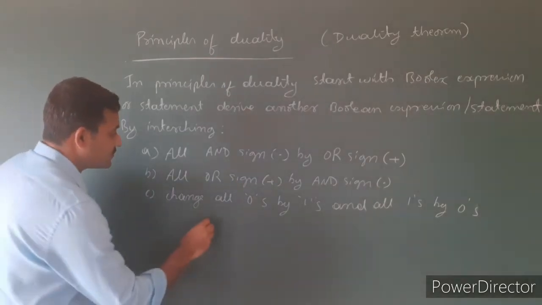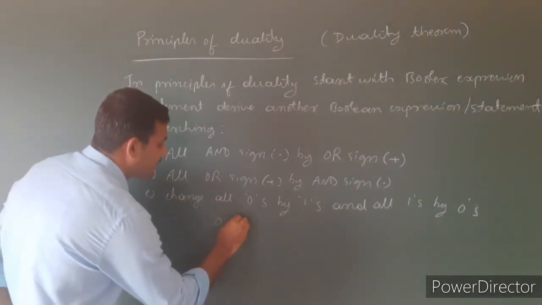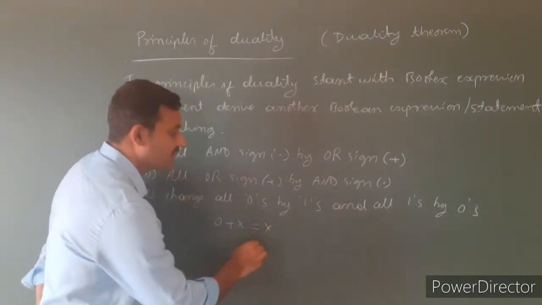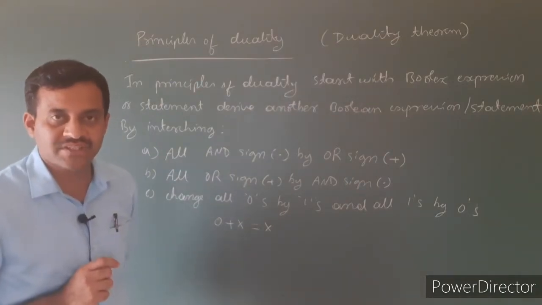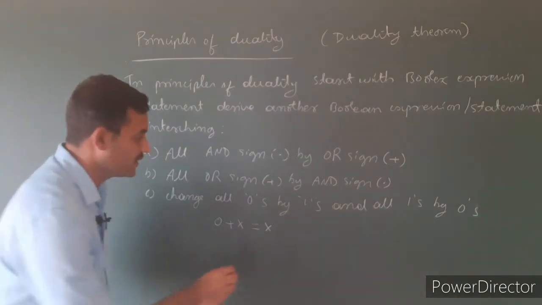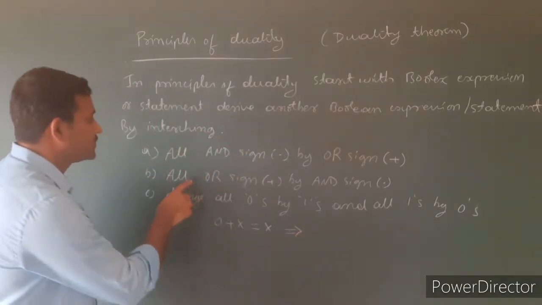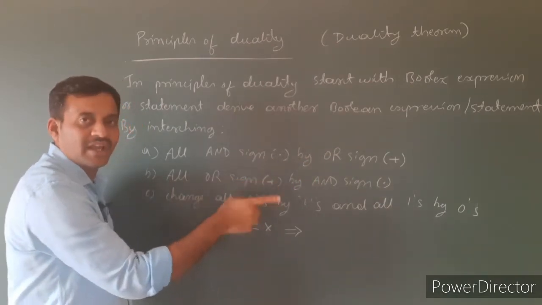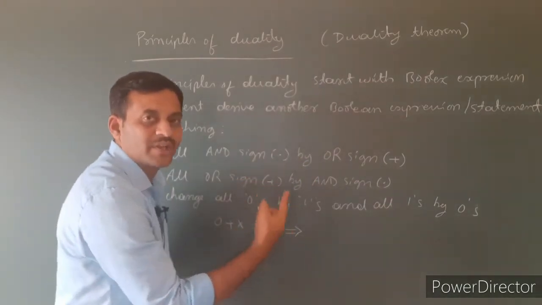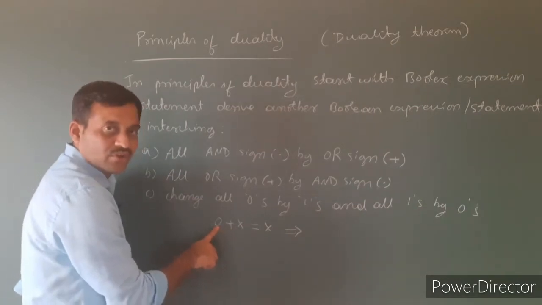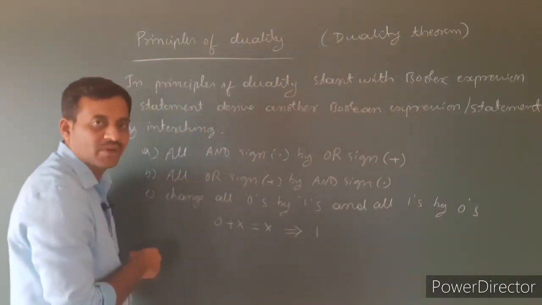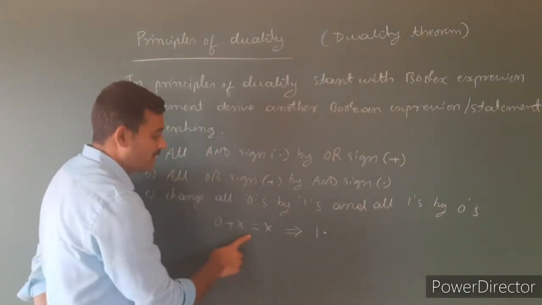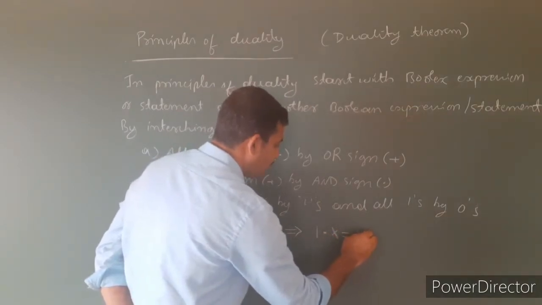See here, 0 plus x, which is equal to x. It is one of the Boolean expressions. We have to derive another Boolean expression by changing all AND signs, the dot is an AND sign, by OR signs, and all OR signs by AND signs, all zeros by 1 and all ones by 0. Then it becomes 1 into x, since the zero is changed with one and the OR sign is changed with AND sign. The variable remains the same, which is equal to x.